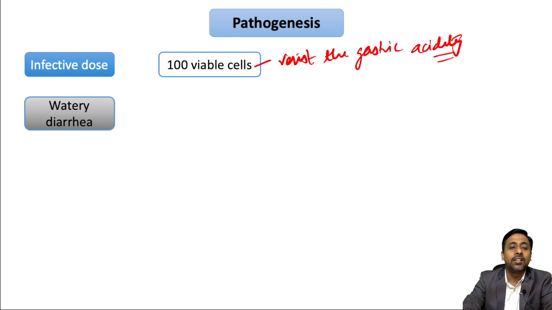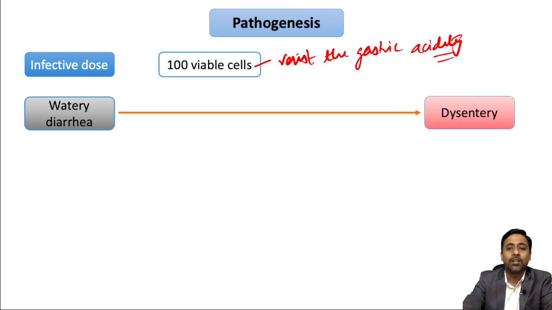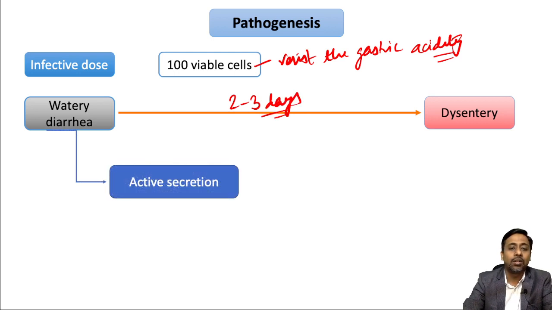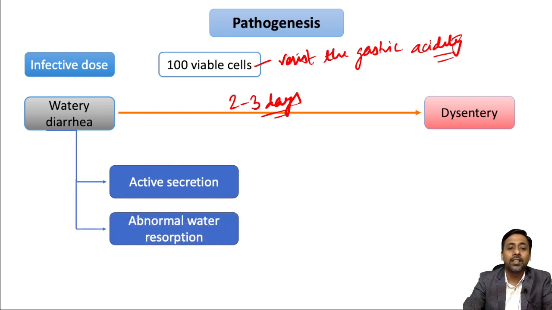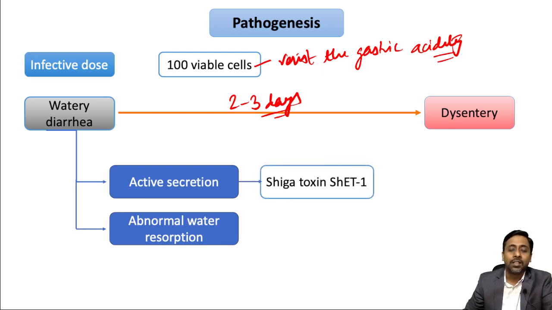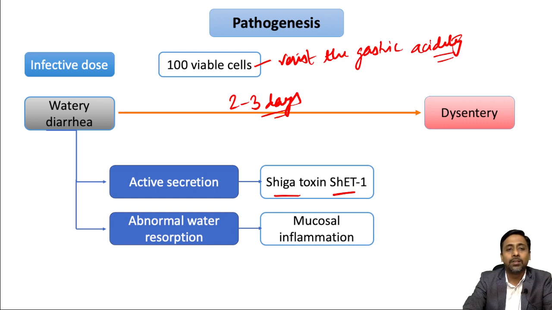And initially there will be watery diarrhea, and later on this watery diarrhea will progress to develop dysentery, and this may take around 2 to 3 days. Okay, so initially there will be watery diarrhea, and this watery diarrhea is because of active secretion of fluid and then abnormal water resorption. This active secretion is because of Shiga toxin SHET1, and this abnormal water resorption is because of mucosal inflammation. So these two are the reason for initial watery diarrhea.